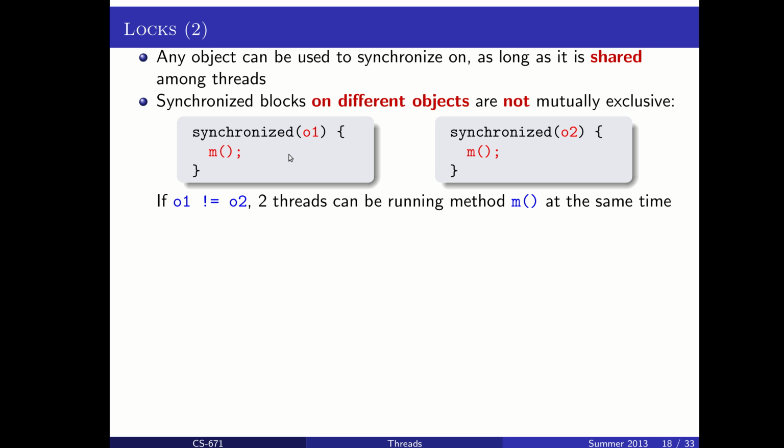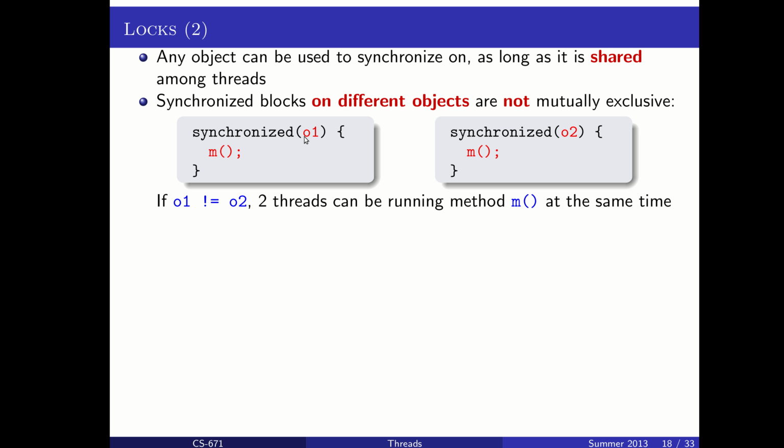So as long as O1, the variable used here, is not equal to O2, meaning memory equality, meaning they don't point to the same object in memory, then two threads can be running the method m here at the same time. So for instance, you might use O1 here so that you can call O1.m there, and you might use O2 here because you were calling O2.m, and that's okay, that's safe.